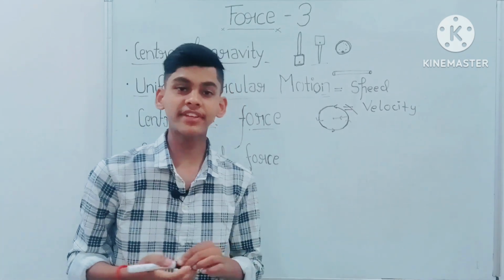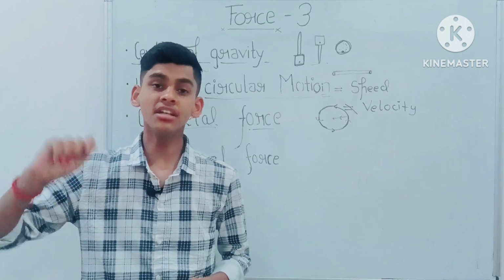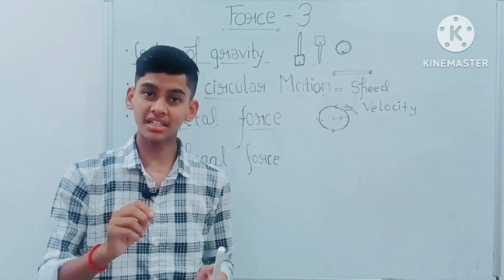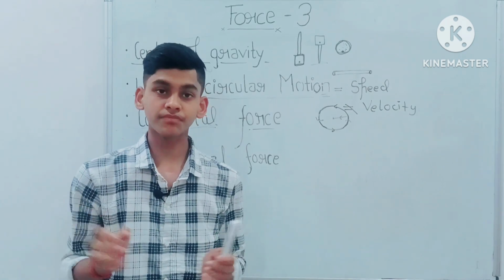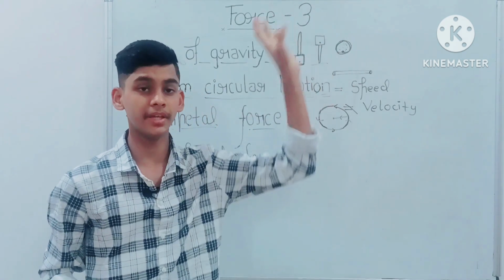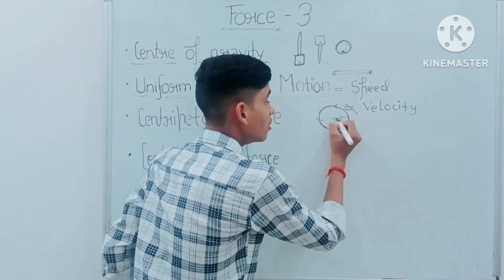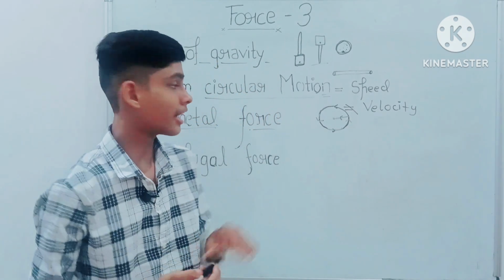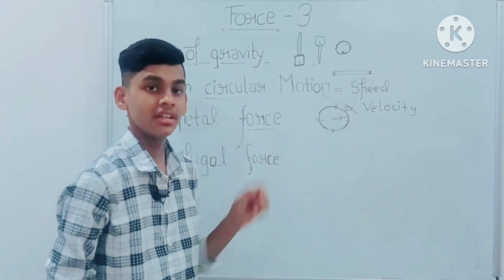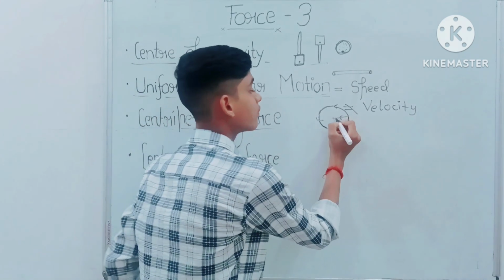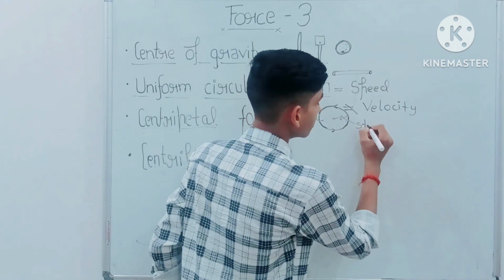Let's say we have taken a small stone and tied it with a string. Then we rotated it, and after some time we cut the string. Now the stone has fallen away. Till that time, the thing which kept the stone in the circular path was the string. So the centripetal force here was the string.